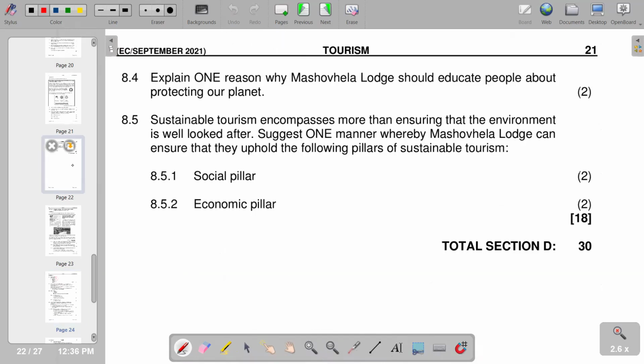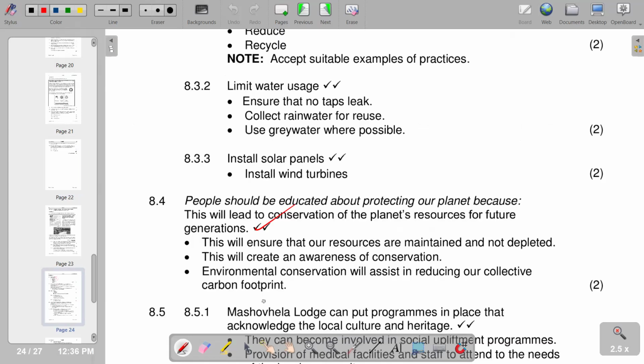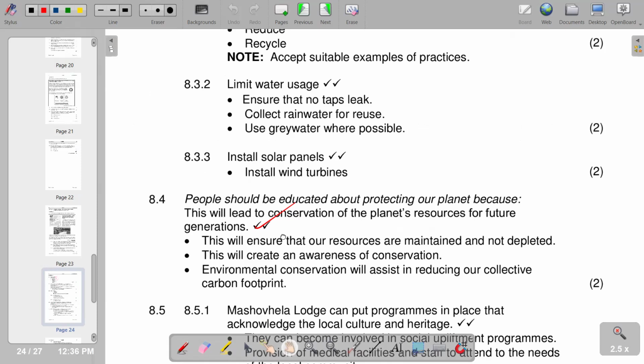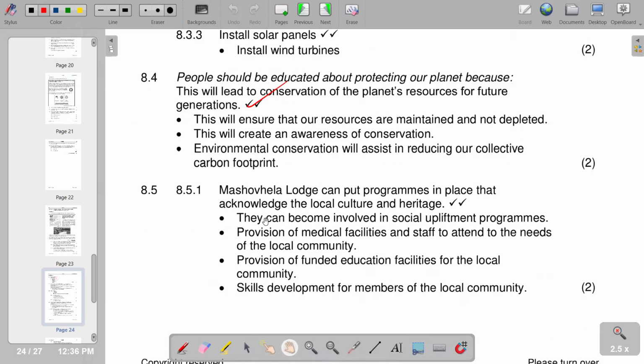Then in terms of 8.5, sustainable tourism encompasses more than ensuring that the environment is well looked after. Suggest one manner whereby Mashobela Lodge can ensure that they uphold the following pillars of sustainable tourism. Social pillar. So in terms of social pillar, Mashobela Lodge can put programs in place that acknowledge the local culture and the heritage.